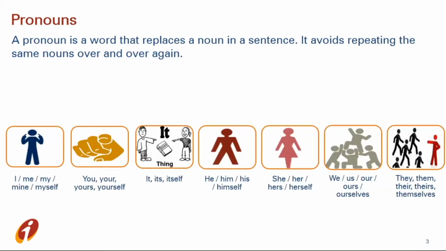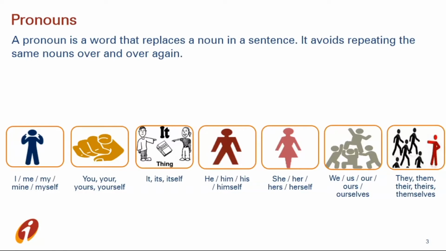The examples are I, me, my, mine, myself, you, your, yours, yourself, it, its, itself, he, him, his, himself, she, her, hers, herself, we, us, our, ours, ourselves, and they, them, their, theirs, themselves. Let's see all these examples one by one.